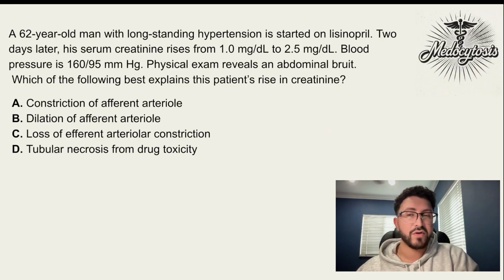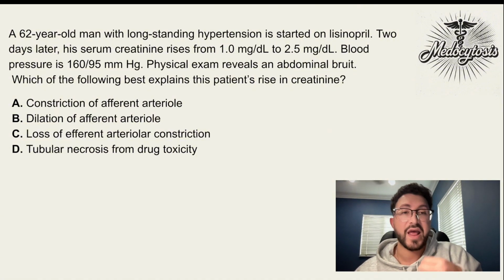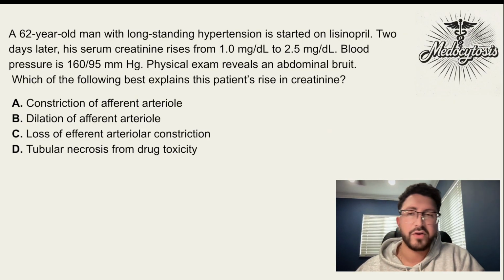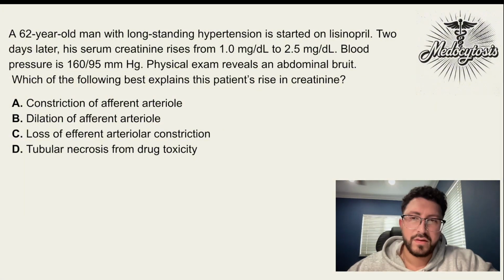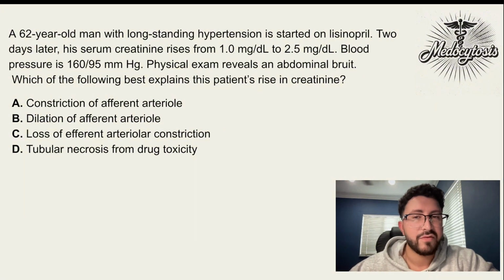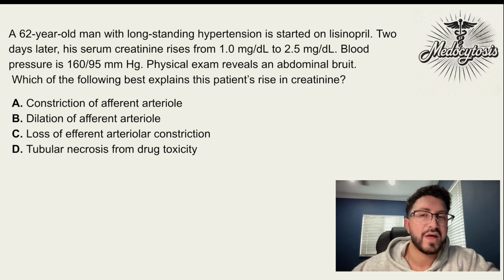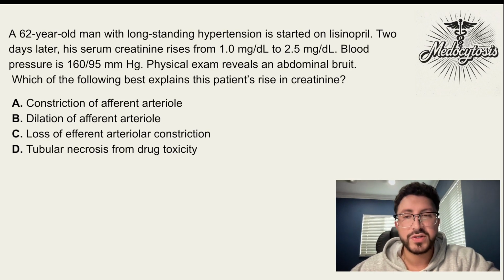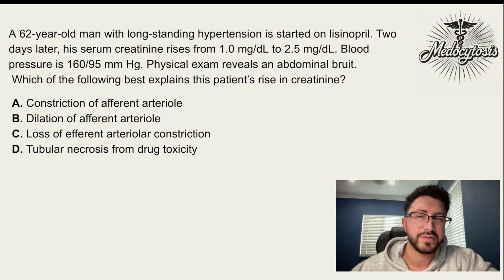An NSAID, however, would decrease prostaglandin production and constrict the afferent arteriole. So had this question said he was given an NSAID, A would be correct, but a lisinopril or an ACE inhibitor has no effect on the afferent arteriole, therefore A is incorrect. As for B, dilation of the afferent arteriole, this is also incorrect. Like I just said for A, lisinopril or ACE inhibitors in general have no effect on the afferent arteriole, so it's not causing any constriction or dilation there, therefore B is also incorrect, and you can eliminate this immediately.